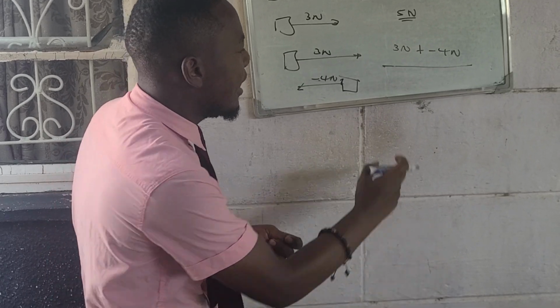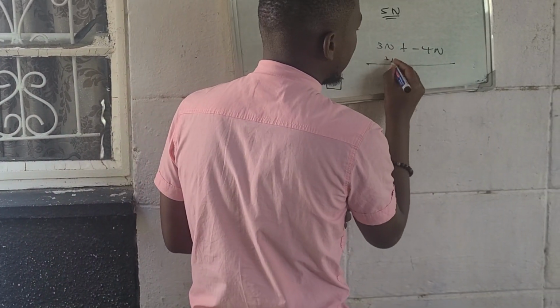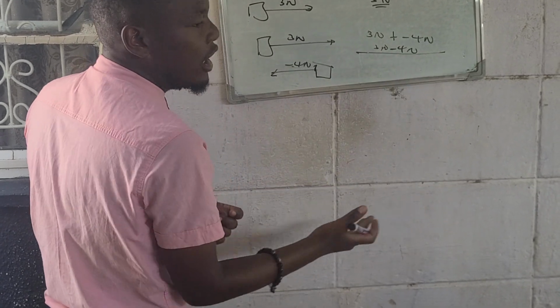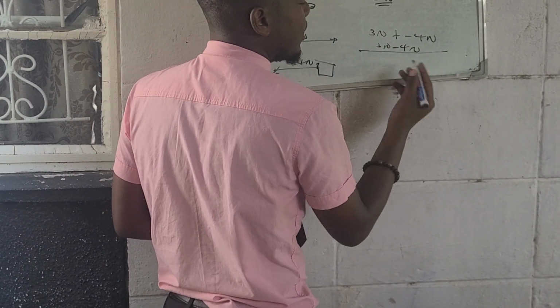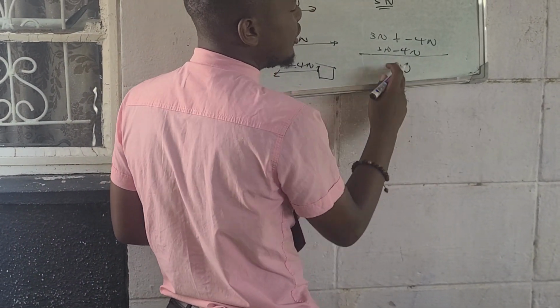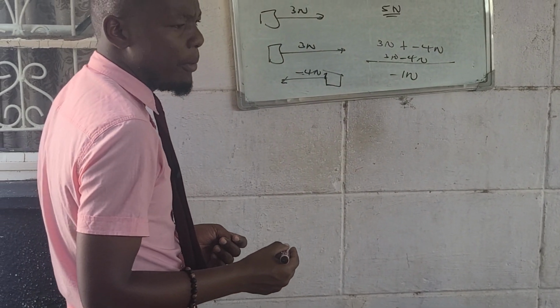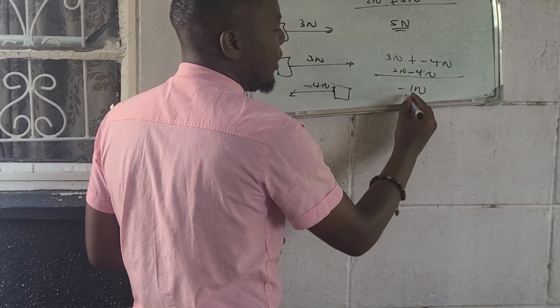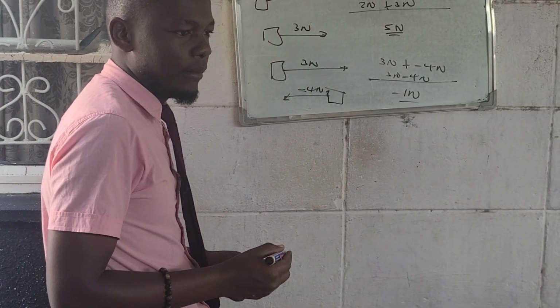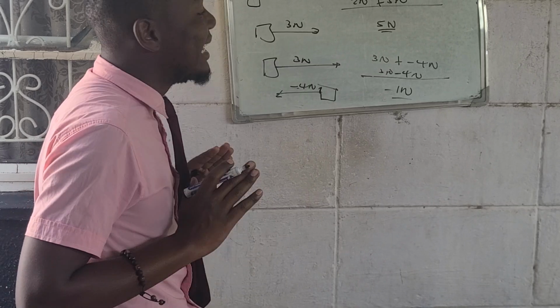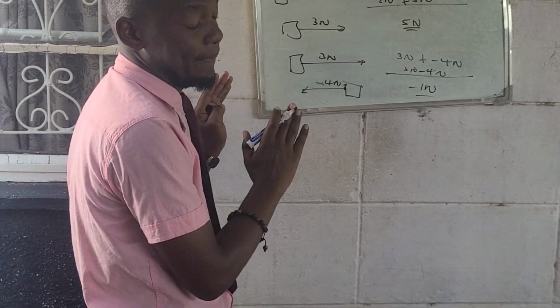From mathematics, plus and minus gives minus. Then you can say subtract 4 minus 3, the answer is 1, with the sign of the bigger number, which is minus 1 N. So the resultant force here is minus 1 N. And that's how to calculate the resultant force of many forces.